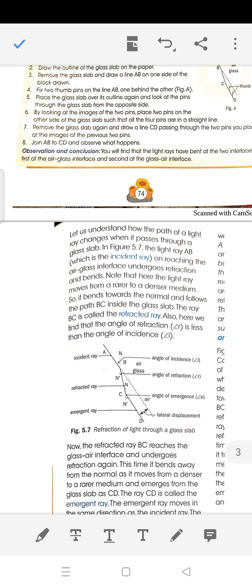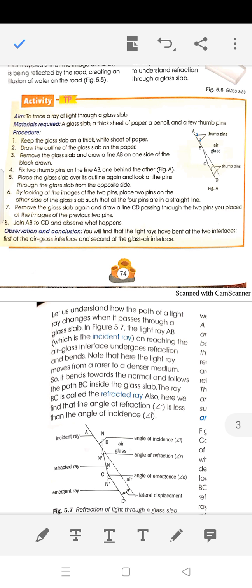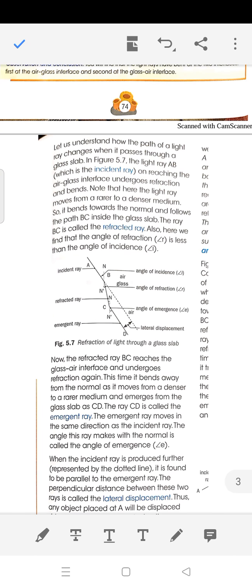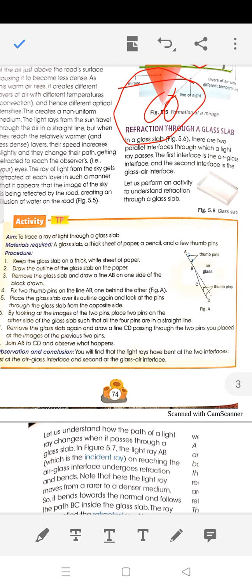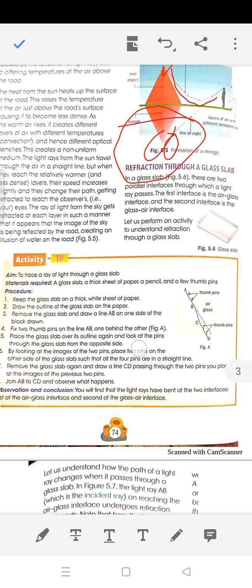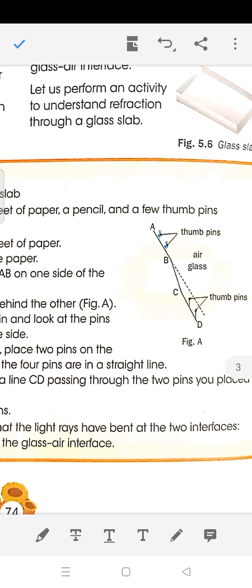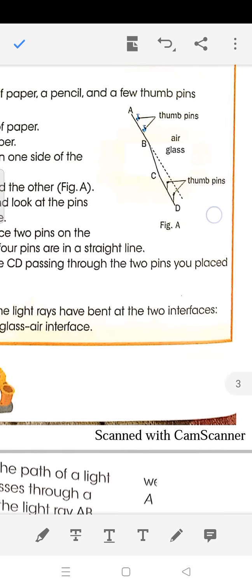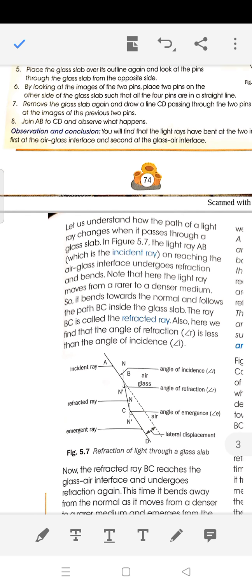Okay? Now we are going to study refraction through a glass slab. See, as you can see in the figure, this is a glass slab, a thick piece of glass. When light enters through it, there are two types of refraction.